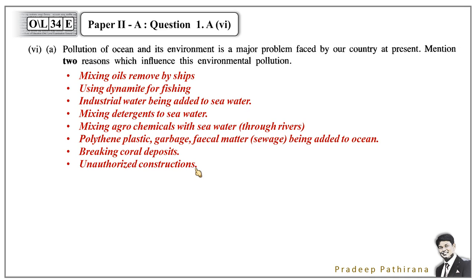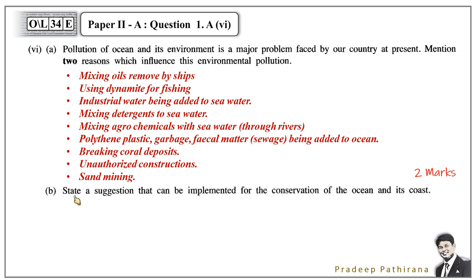Unauthorized constructions. The main reason for most of these things is these unauthorized constructions. When a hotel or an industry is placed near the ocean, a lot of pollution can easily occur. There are 8 points I highlighted. If 2 are correct, the ninth one is this one. The sand mining is the ninth one. And out of these things, if you try only 2 here, then you can have 2 marks.